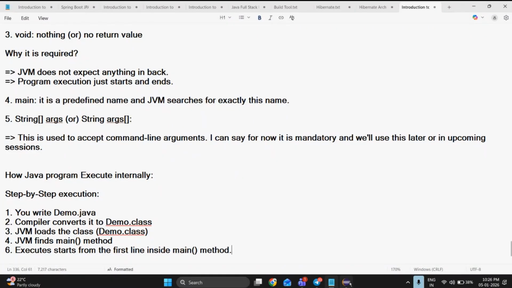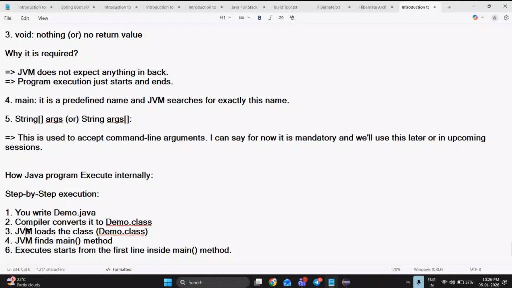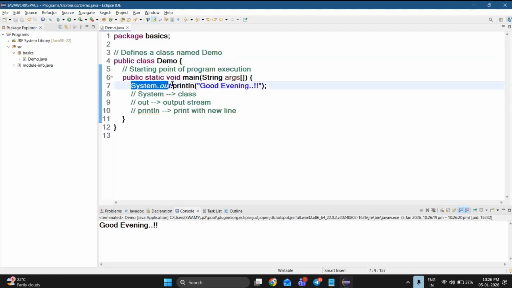Clear? Whatever I've written in this class, I'm going to compile. Whenever I click on run as Java application, demo.java is converted into demo.class. Demo.class is loaded by the JVM. After loading demo.class, the JVM finds the main method, and after finding it, executes from the first line inside the main method. What is my first line in the main method? It is system.out.println.